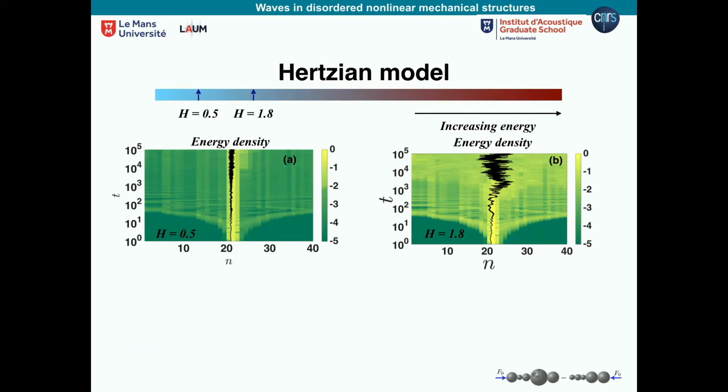On the right-hand side, I see that initially there are some waves propagating at the edge, there is some intermediate region, and at the end, it looks like the energy is everywhere. So the energy has spread, and it's all around the system. Okay, so for now, it's a bit what we expected, in fact: nonlinearity breaking localization, and here it is a proof that it looks like that.